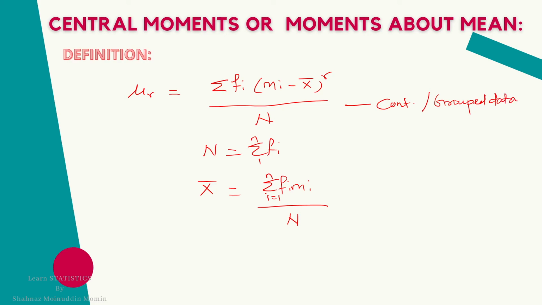In this way, in this lecture, we learn what is moments and the types of moments. Further, we discuss the different types of raw moments, raw moment about origin, raw moment about any arbitrary point A, and the central moment or moments about mean. I hope students understand all these terms.